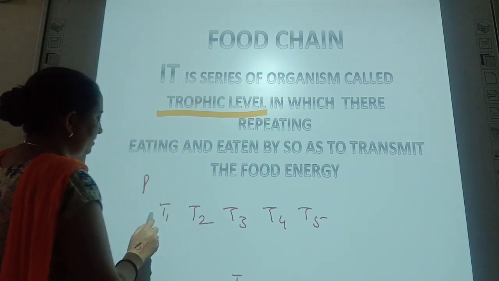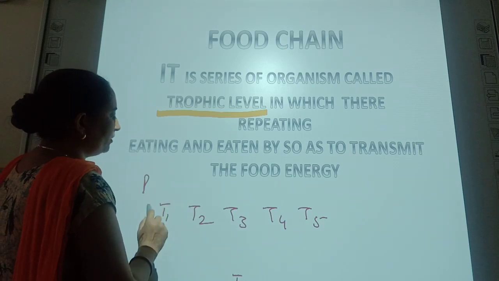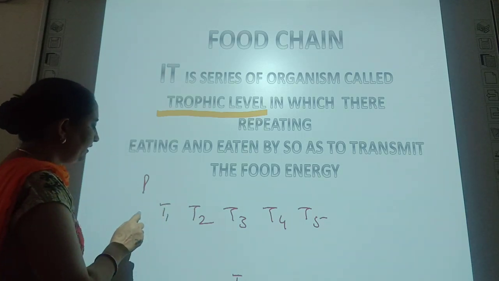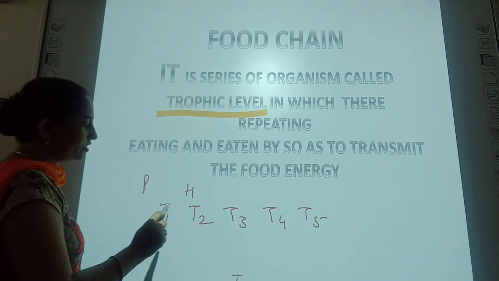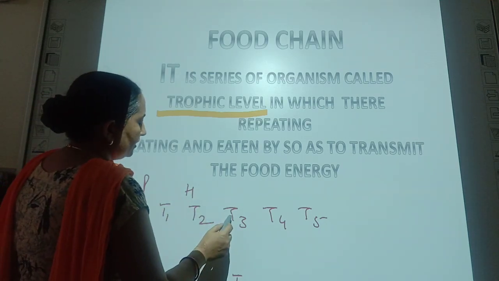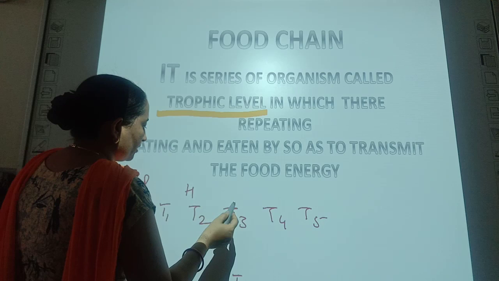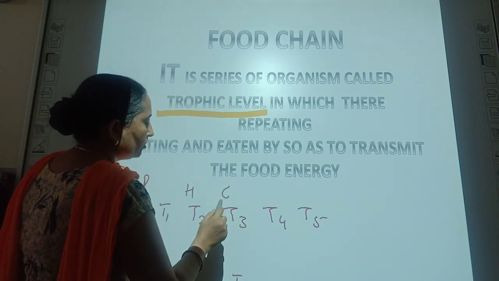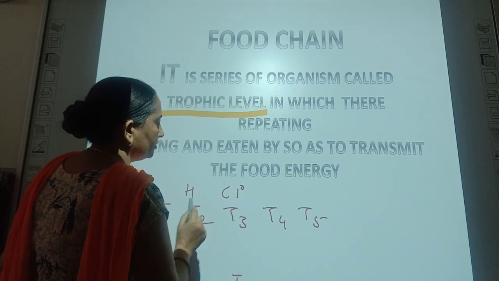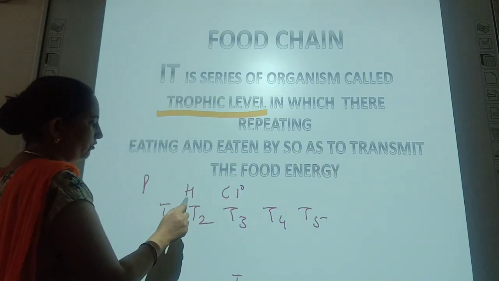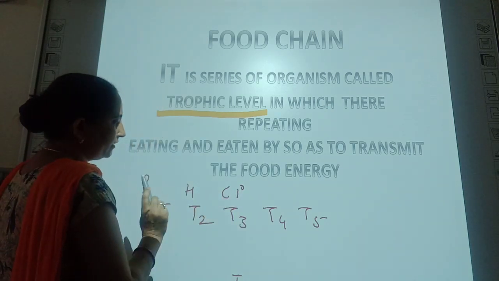Then T2 is defined as the herbivores, which eat the producers. T3 trophic level belongs to the carnivores, particularly the primary carnivores, which take the energy from the herbivores by eating them.